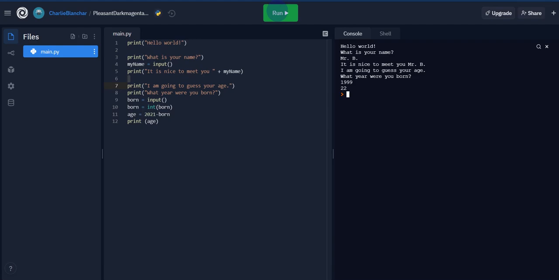So we're going to keep on adding to this code. One thing to take note of is that if someone's birthday has happened already in the year, it's going to be a different number than it would be otherwise. So, for instance, as I'm recording this, it is currently February. If someone was born in January, it would be accurate. But if someone was born in October, it would not be accurate. So we got to update that. I'm also going to make it so it'll pull in the current year. So as time goes along, I can make it so the year always changes based on the year that it currently is.